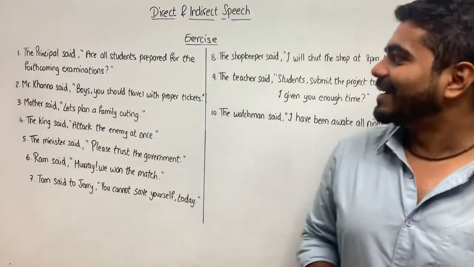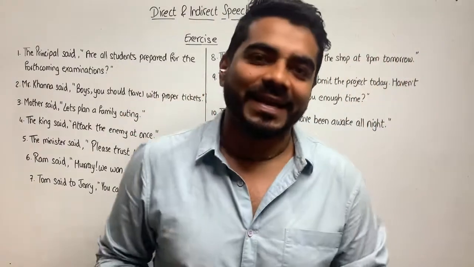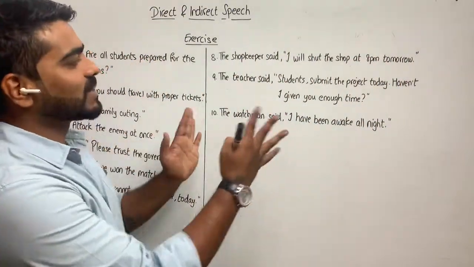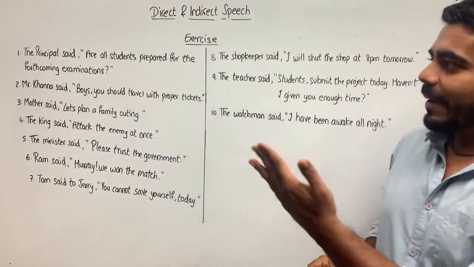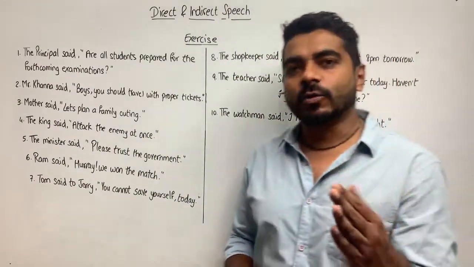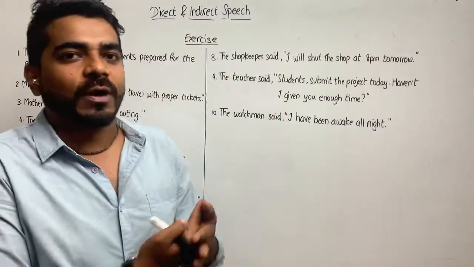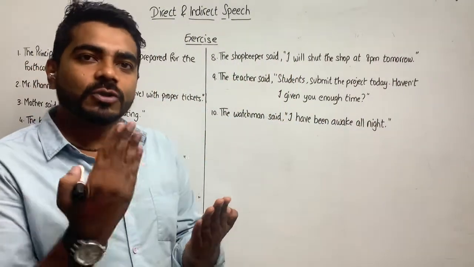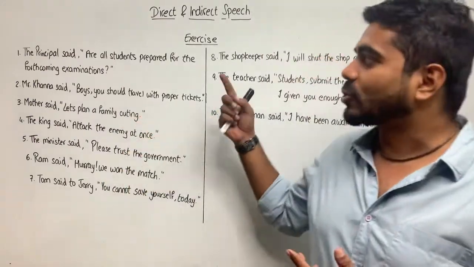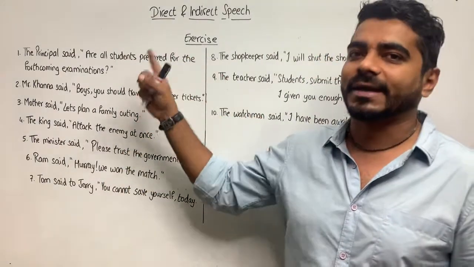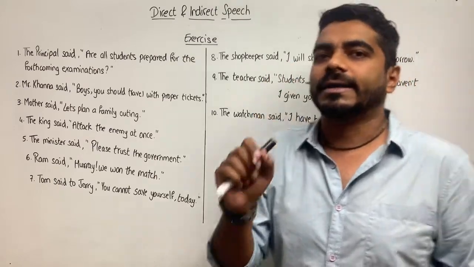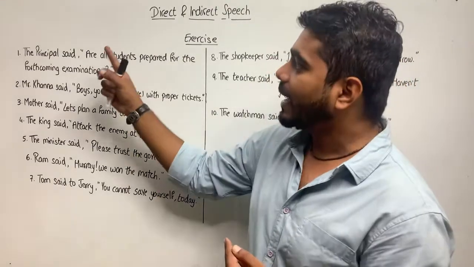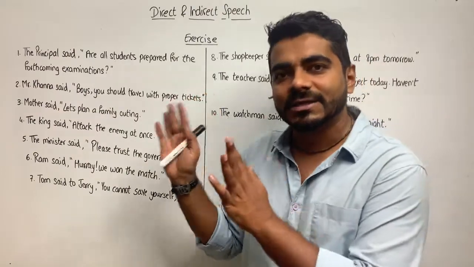So, students, now that we are done with the theory of direct and indirect speech, let us go for some sentences and how we solve them. Now, when I am solving these, I request all of you to keep the notes that you have just copied in front of you so that you can correlate what I am talking about and how these words are getting transformed. Now, in these sentences, I'll go very slow and tell you what I am thinking, how I am thinking, and at what pace you should attempt this topic.